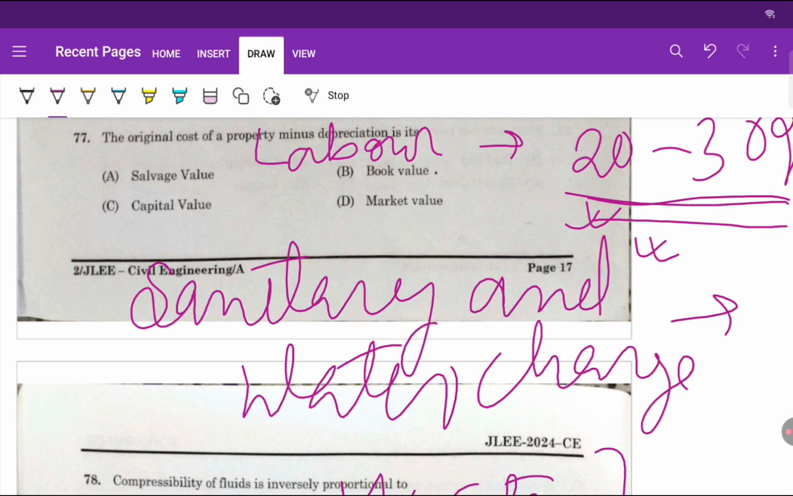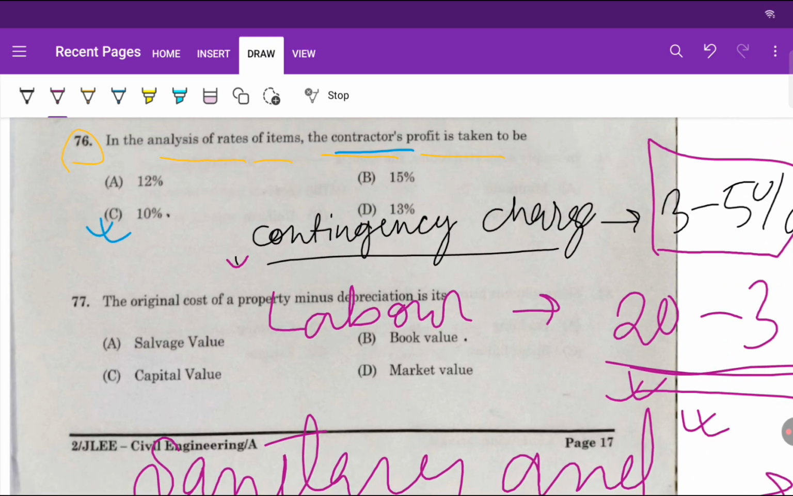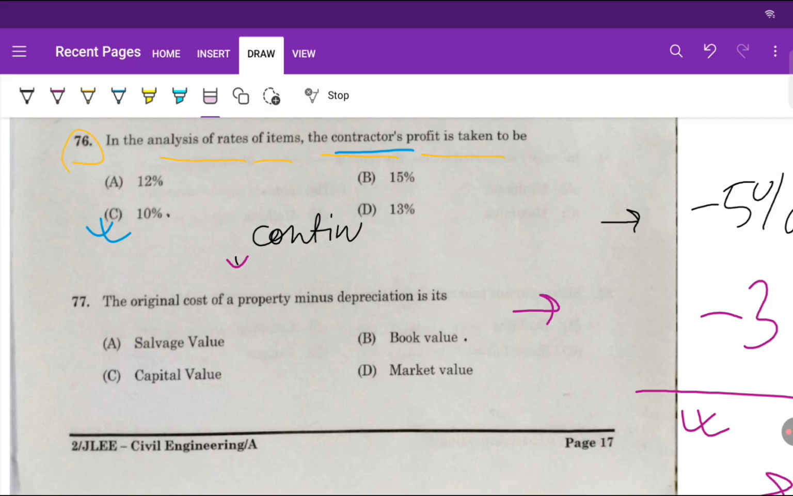So this will come under work charge establishment. So now we will see the next question. The original cost of property minus depreciation. So here depreciation means